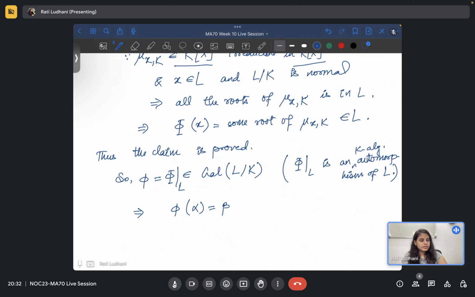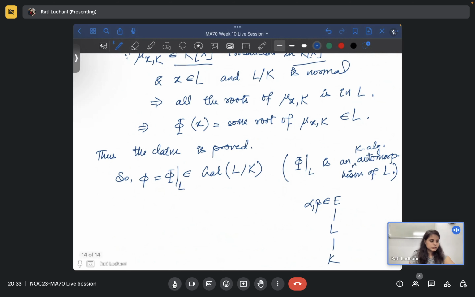Now we have restricted it to L, and now we have to prove that, so you have such extensions. Alpha and beta belong to E, we don't know that they belong to L, because if the factors H and G are not linear factors, then alpha and beta do not belong to L. So that is one thing.